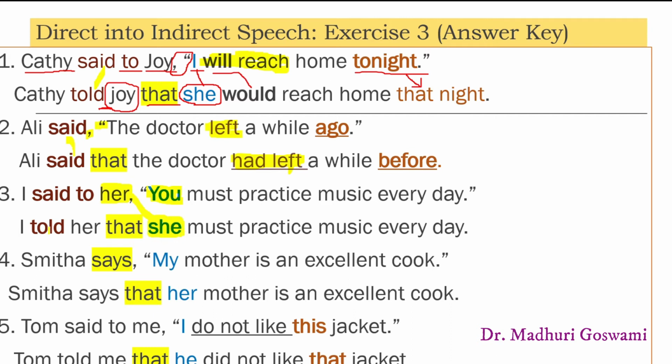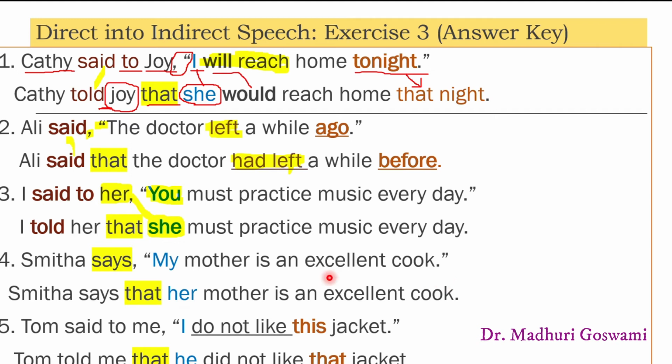There is no change. Well, the next sentence is going to tell us an important aspect while dealing with reported speech. Let's know about this. Smita says, my mother is an excellent cook. Dear students, please notice the tense of the reporting verb here. This is in the present tense. So, if the reporting verb is in the present or the future tense, there is no change in the tense of the reported clause. What is the reported clause? In this example, my mother is an excellent cook. This is the reported clause.